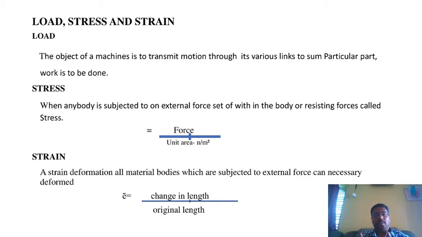That is the change in length in a particular rod. This deformation produced in the member is designated by the Greek letter delta. If the length of the member is L and the deformation is delta, then the change in length divided by the original length is the strain.